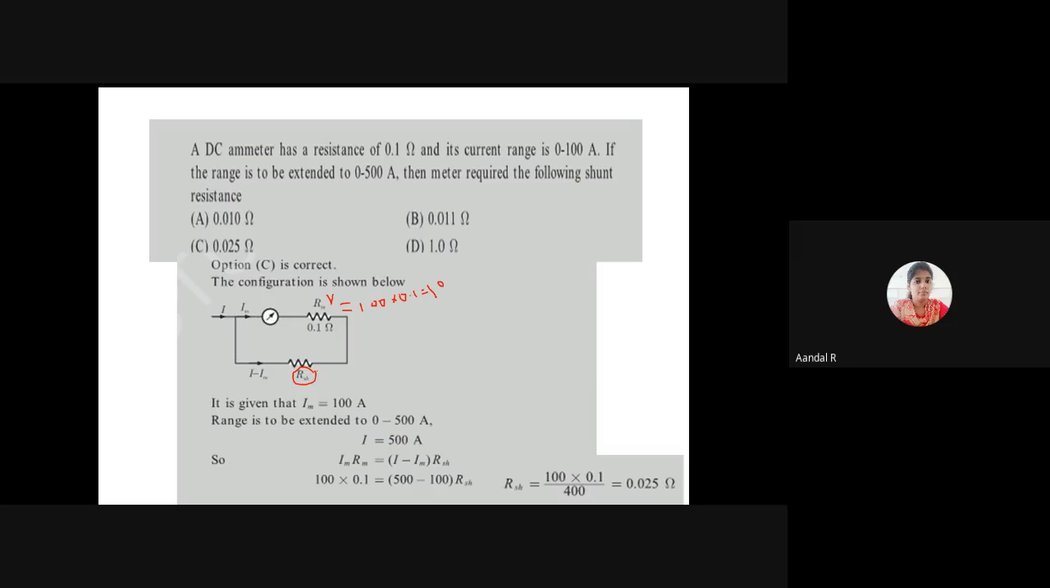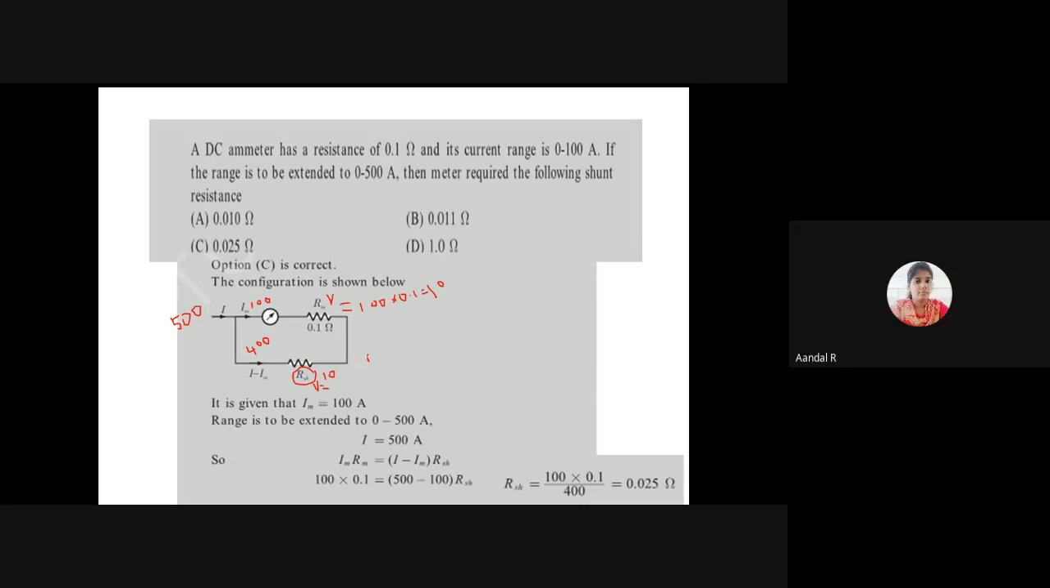The total current is 500 ampere. The current flowing through 0.1 ohm is 100 ampere. The remaining 400 ampere is flowing through this shunt resistance. I have to find the value of the shunt resistance. The voltage across the shunt resistance is equal to the voltage across the 0.1 ohm. So the voltage is 10 volt and the current is 400 ampere.